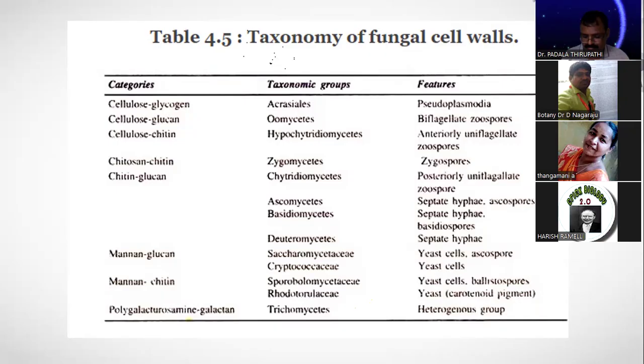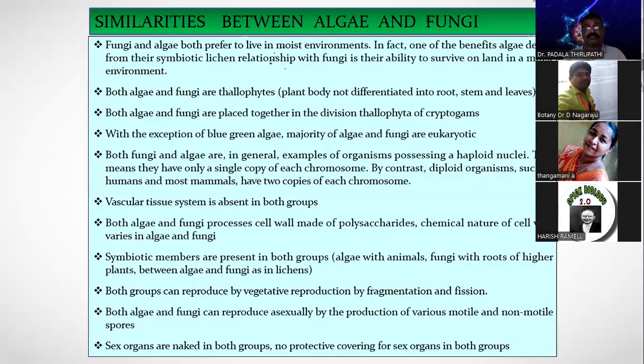That means Chytridiomycetes, Hyphochytridiomycetes and Oomycetes fungi are called Phycomycetes, algal fungi. This question has also been asked many times. On the cell wall also many questions. Remember, glucan and mannans are present in Ascomycetes and Basidiomycetes. Glucan is present in Ascomycetes and mannan is also present in Basidiomycetes.